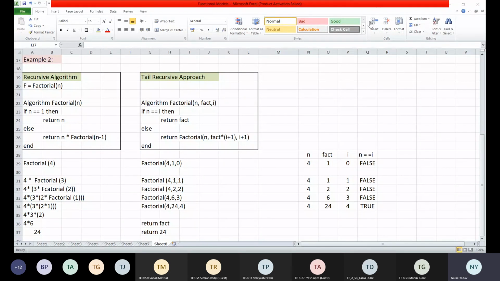So did you understand the importance of the tail recursive function? Tail recursive functions are faster than recursive functions. The space complexity required in the tail recursive version is less than the recursive function. So these are efficient in respect of space utilization. Tail recursive functions are efficient in respect of space utilization.